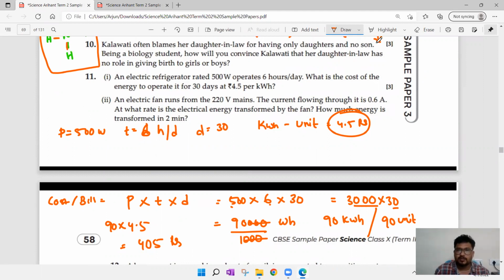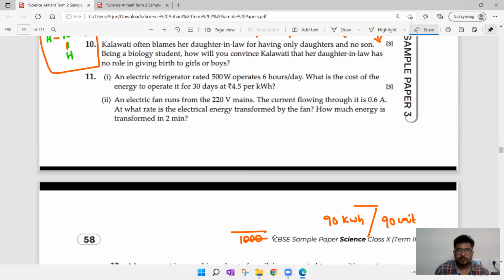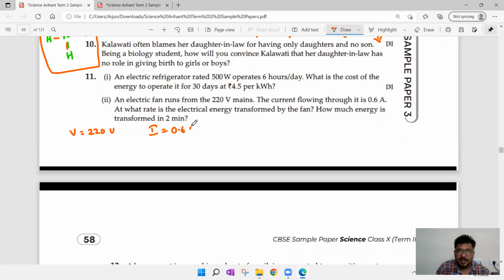Okay, they are asking, an electric fan runs from 220 volt. Voltage value is equal to 220 volt. The current flowing through it, I value, is equal to 0.6 amp.